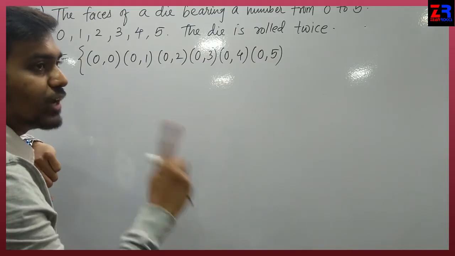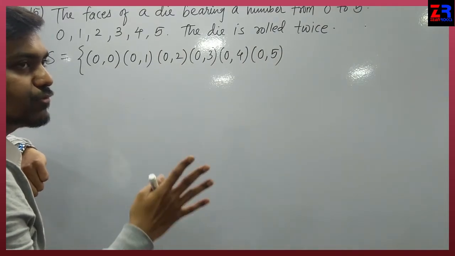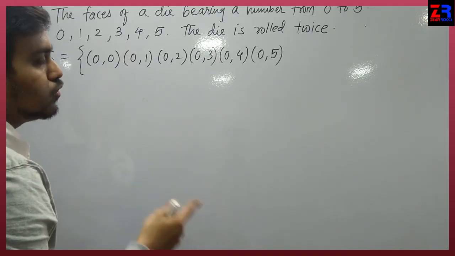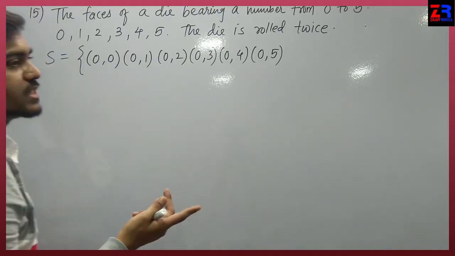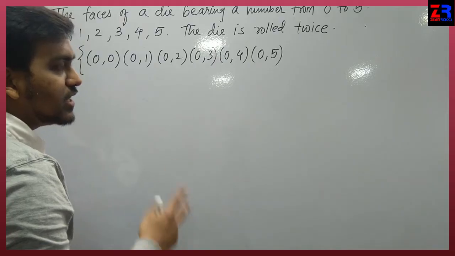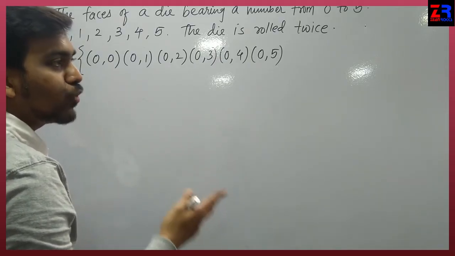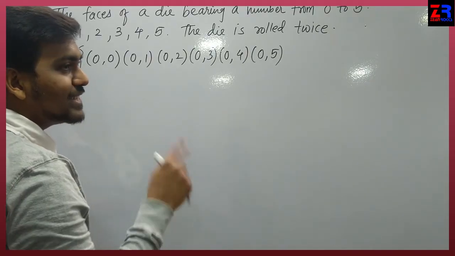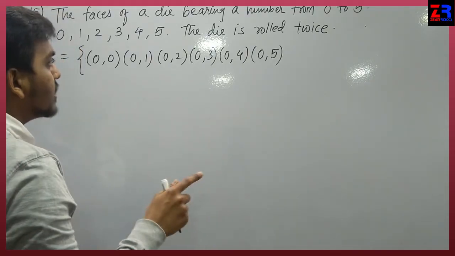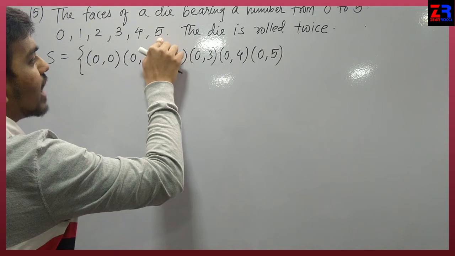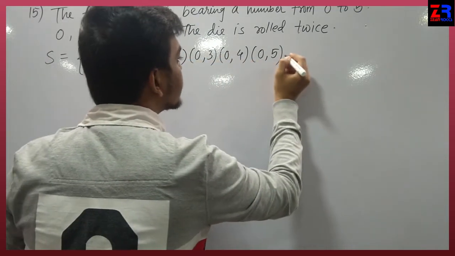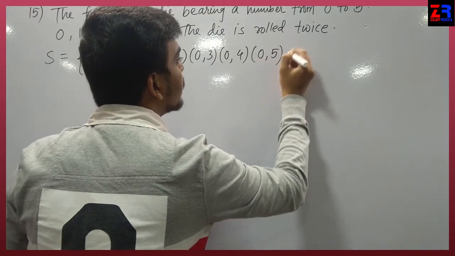Generally what we write: 1,1; 1,2; 1,3; 1,4; 1,5; 1,6. Then we will start from 2: 2,1; 2,2; 2,3; 2,4; 2,5; 2,6. Then from 3: 3,1; 3,2; 3,3; 3,4; 3,5; 3,6. Till the last bracket will be 6,6. But here the last bracket will be 5,5. Okay, so this is completed: 0,5.